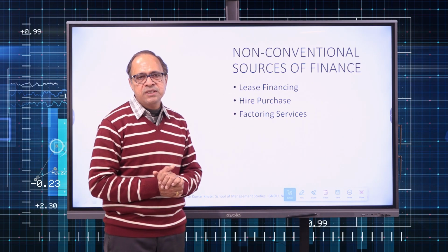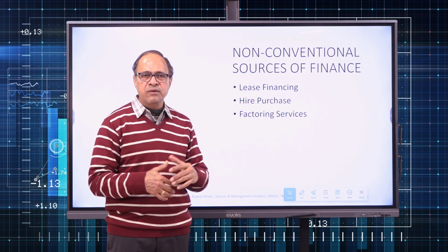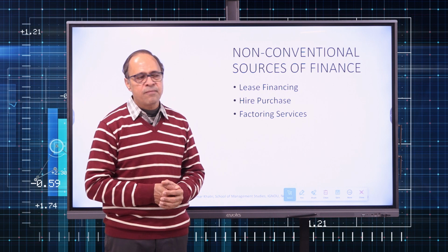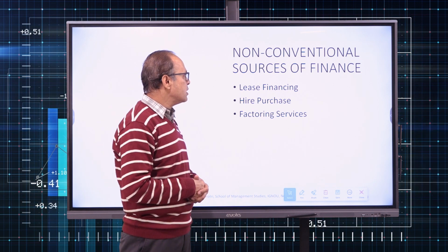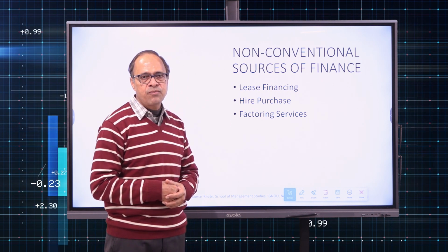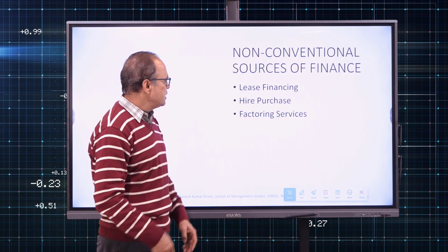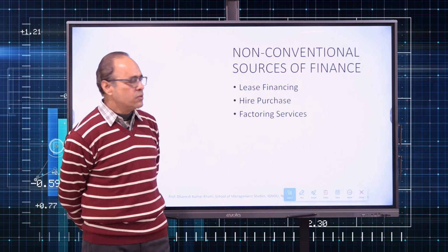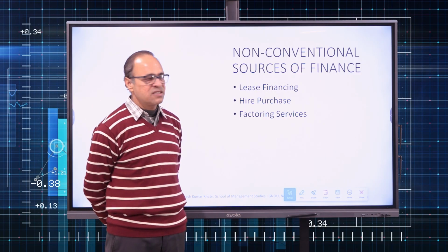Now whatever we have discussed so far are the conventional modes of raising the funds. They are conventional sources of funding. We have something called non-conventional sources of finance also. And non-conventional are lease financing, hire purchase and factoring services. So let us quickly see what these things are.